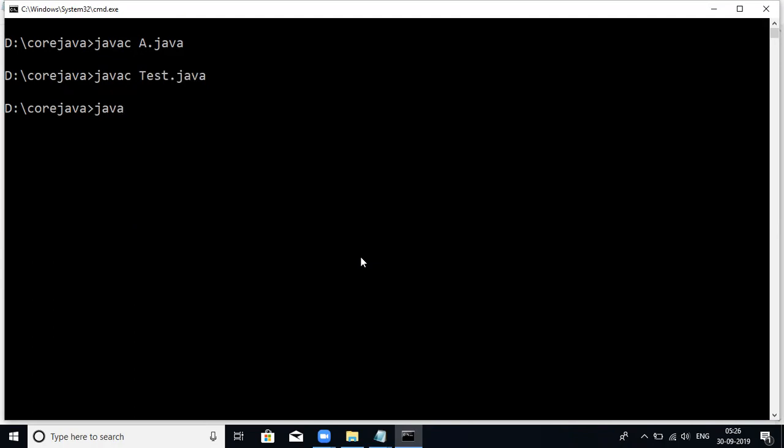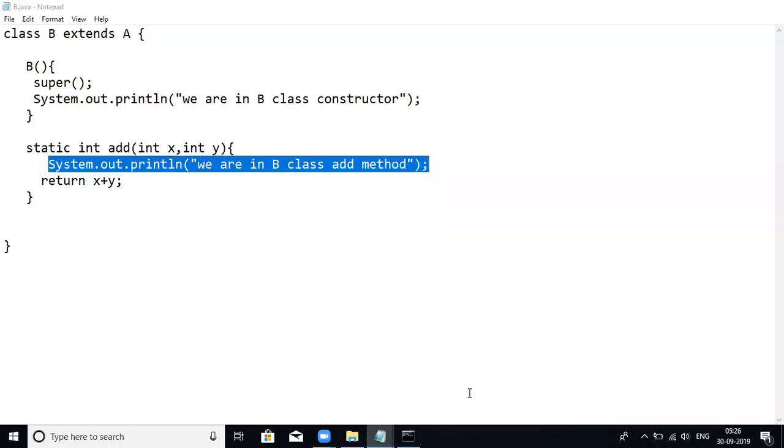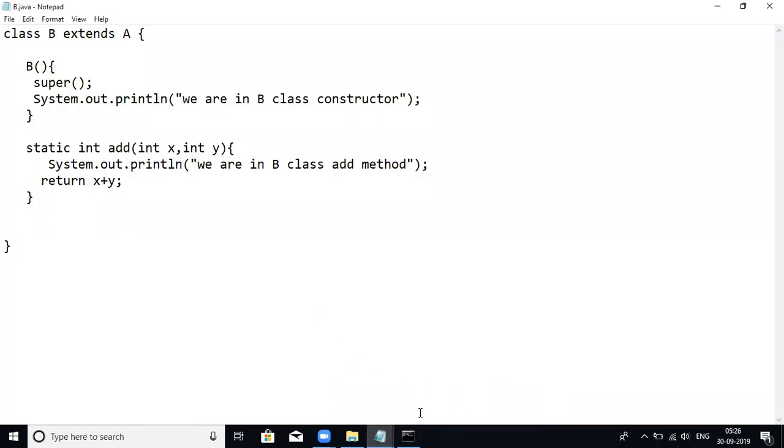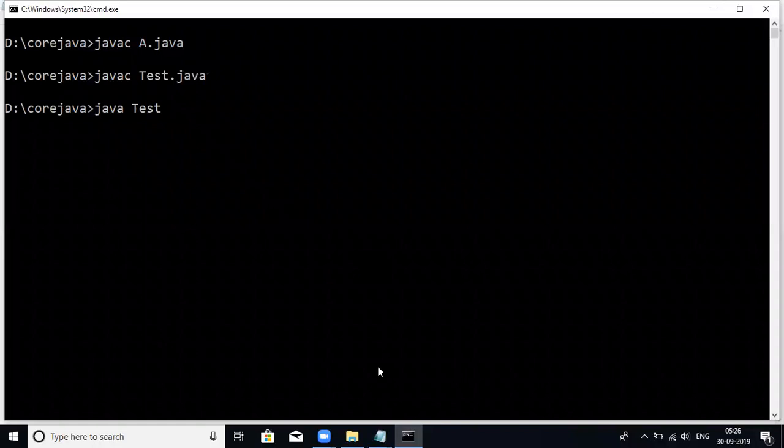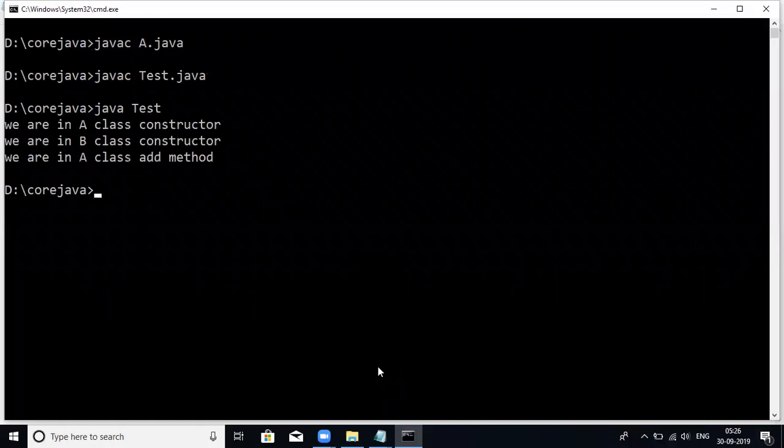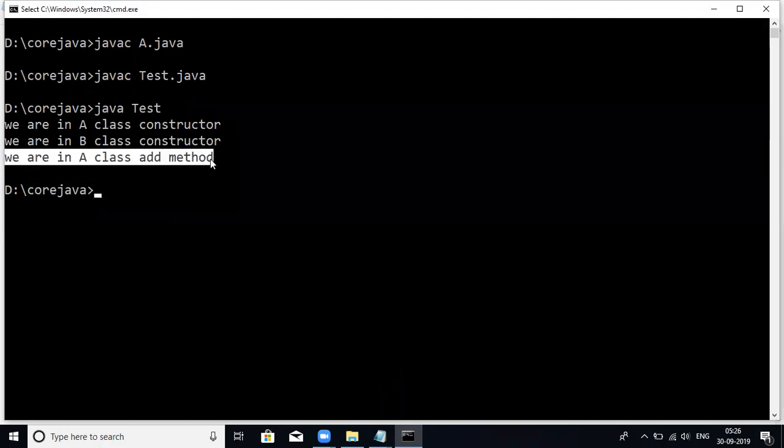What is the output? I mean, which method will be executed in this scenario? B class, sir. B class method only. Look at that. We got a different answer; what we expected is not what we got.